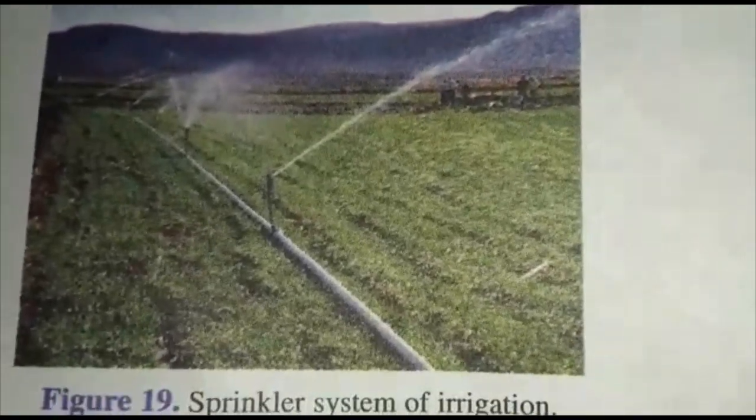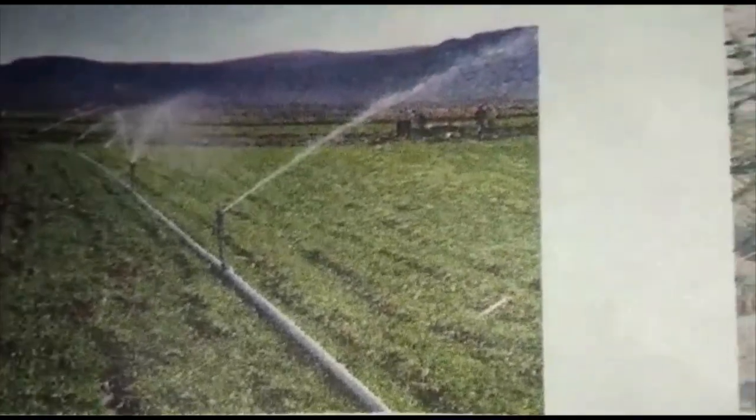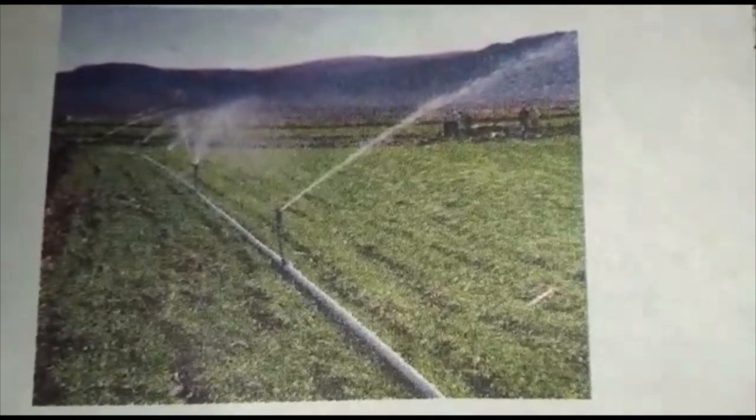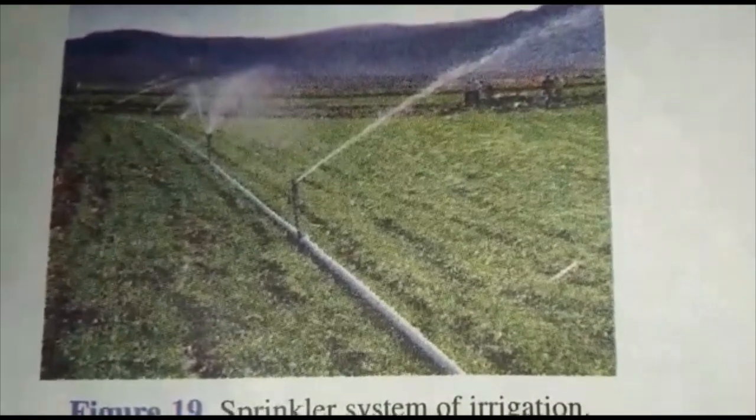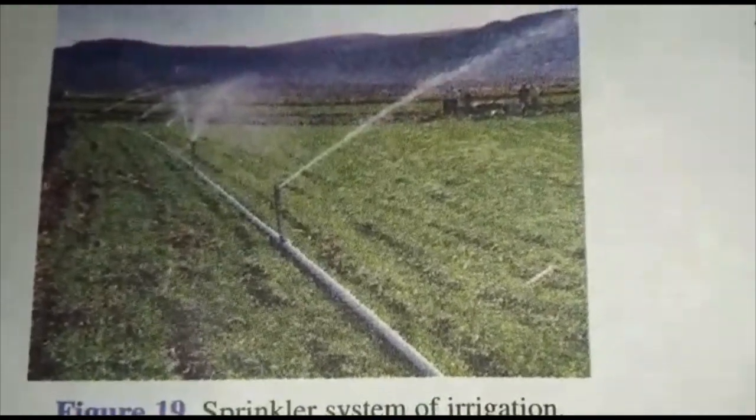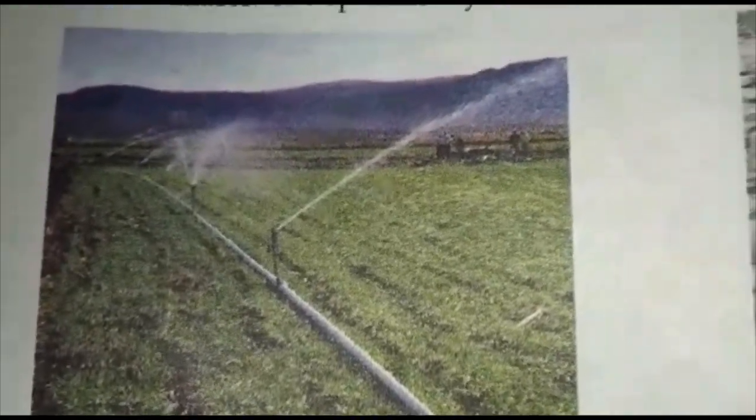The sprinkler system of irrigation is more useful for uneven land where sufficient water is not available. The sprinkler system is also very useful for sandy soil.